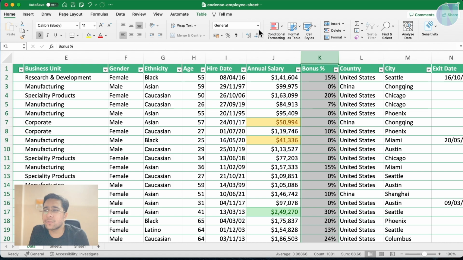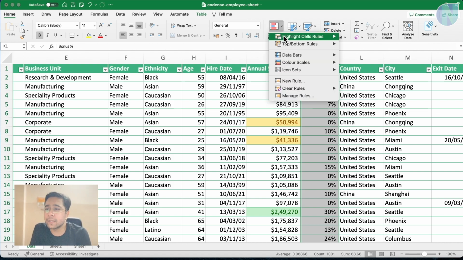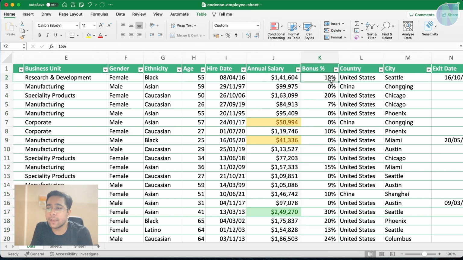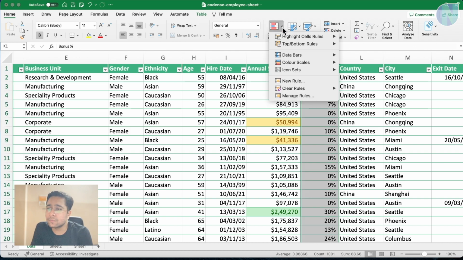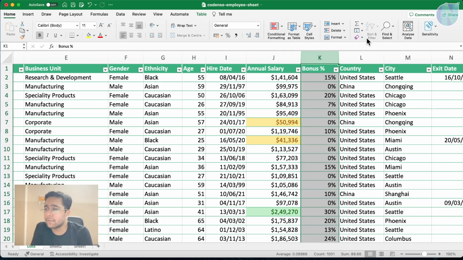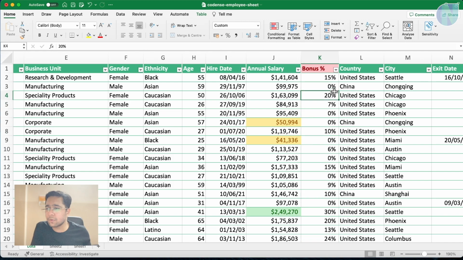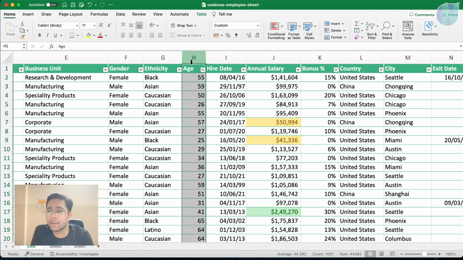Suppose this is a bonus you are having, and I go to the conditional formatting. I will say if my bonus is greater than a particular value, then I want to select it. So let's try to see if it is greater than 7, but this is a string value, so I guess it may not work. You can see it is not directly a percentage value, it is a string value. So it may not work directly, but it can work on the age.